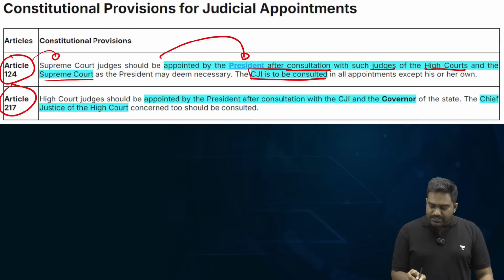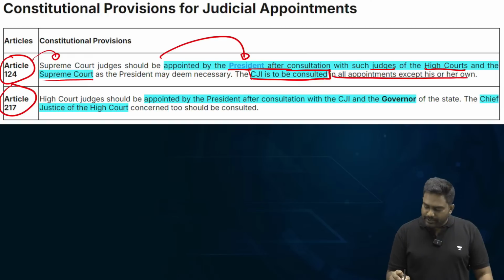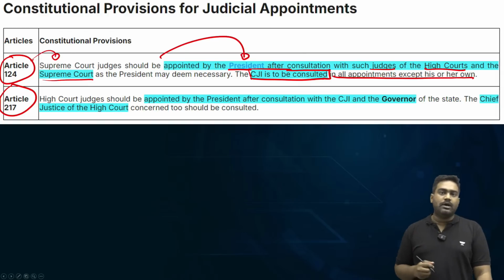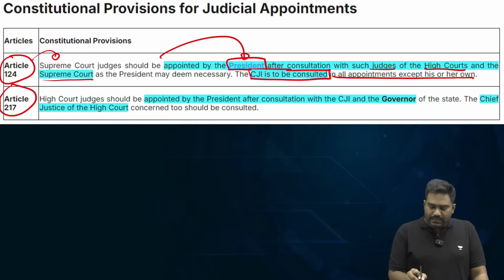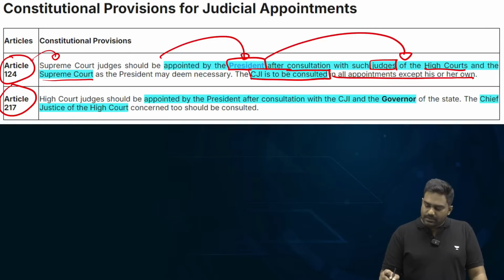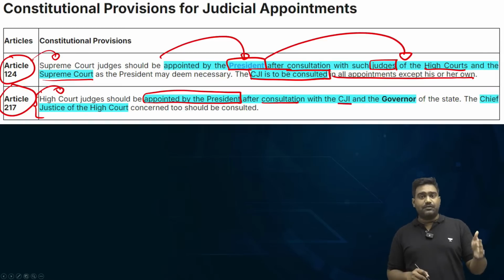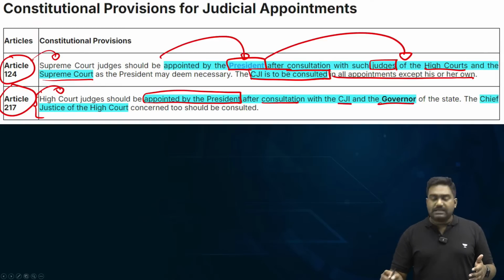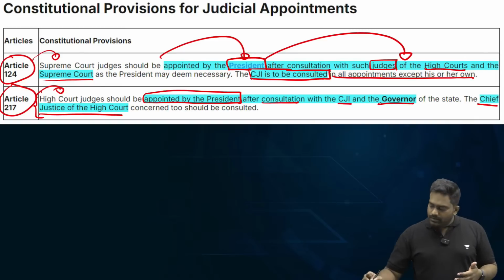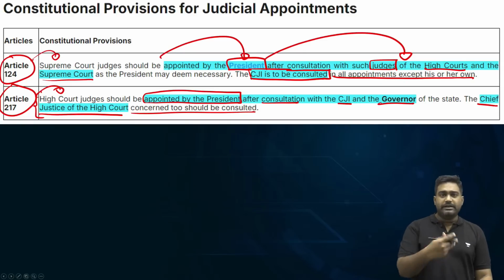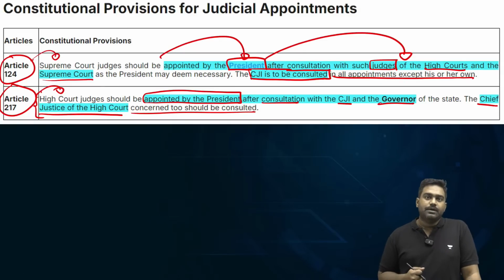The Chief Justice will be consulted by the President in all appointments except for his or her own, and in other cases for appointing the Chief Justice of India, the President will consult with the senior judges of the Supreme Court. 217 deals with High Court appointments. Here as well, High Court judges are appointed by the President, but after consulting the Chief Justice of India and the Governor of the concerned state and Chief Justice of the concerned High Court when it comes to appointing judges to the High Court. Clear?